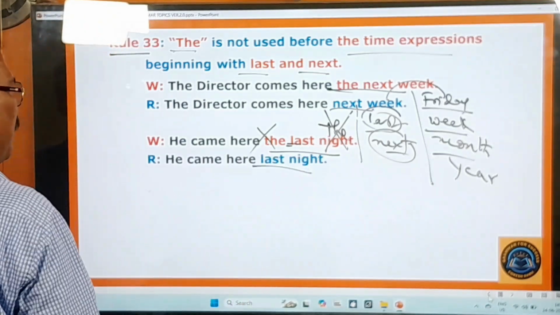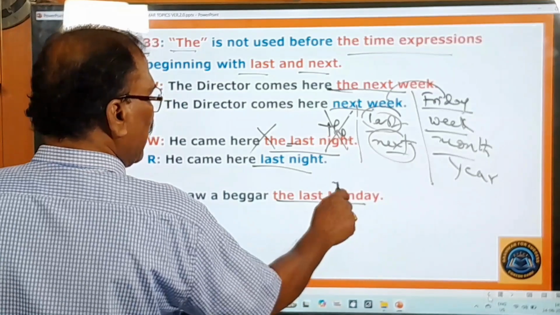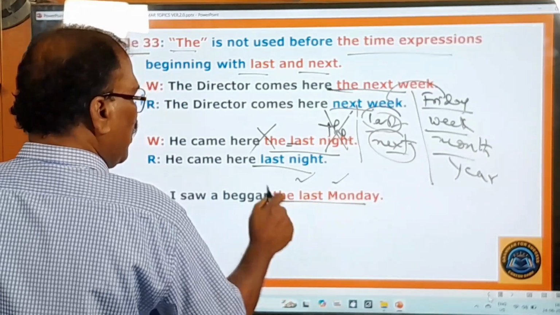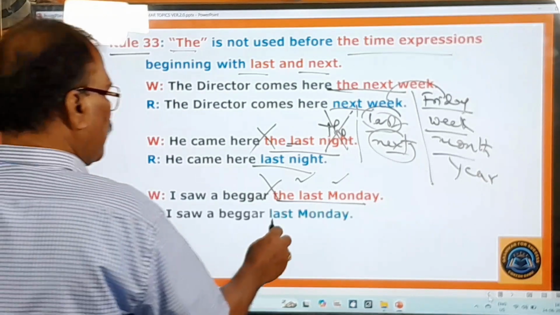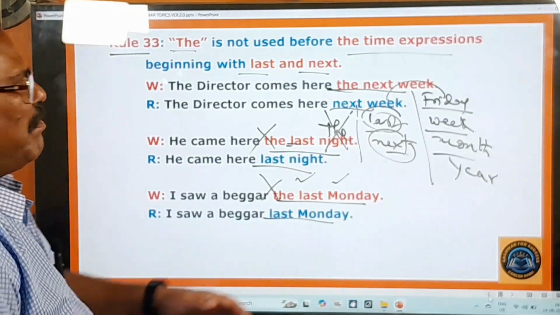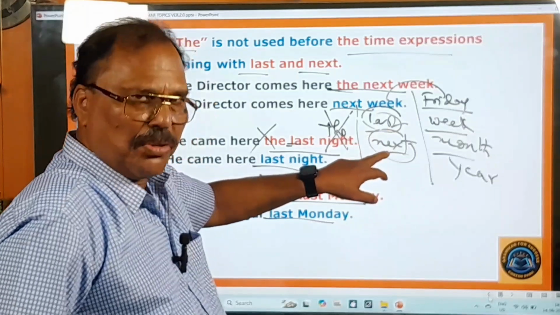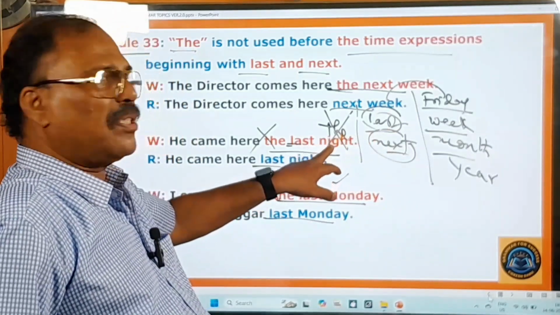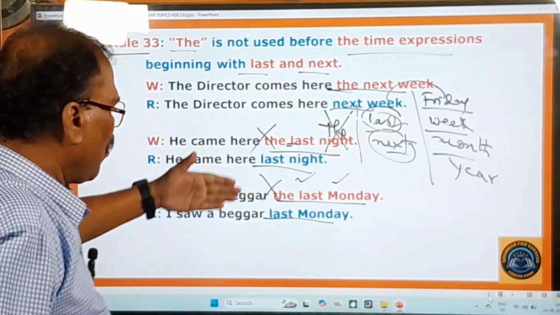That itself is enough. And here, I saw a beggar the last Monday. Monday is a time expression. It is preceded by last, and the is used unnecessarily. Then you have to say I saw a beggar last Monday. So here before these time expressions, when last or next is used, you should not use this definite article the before them. Now these are all the examples.